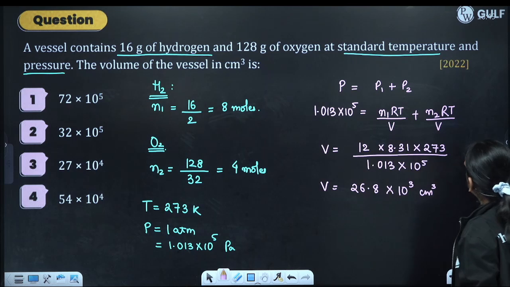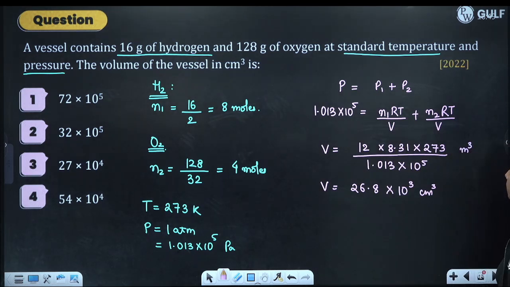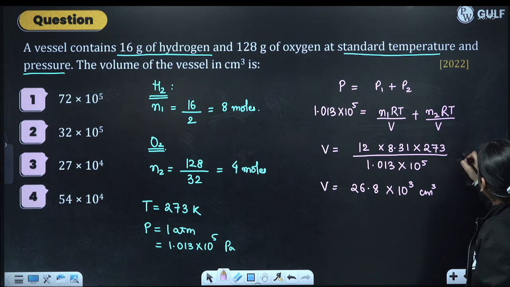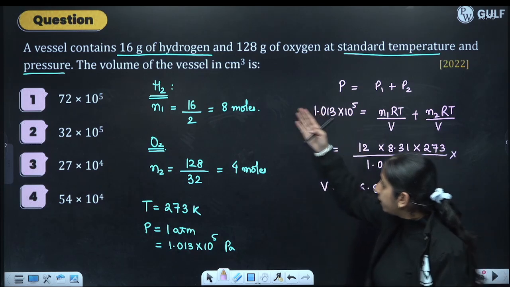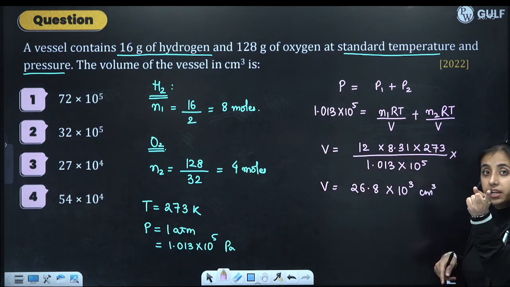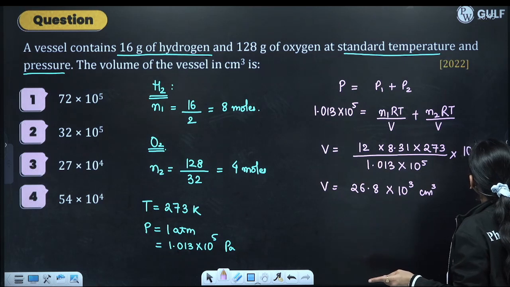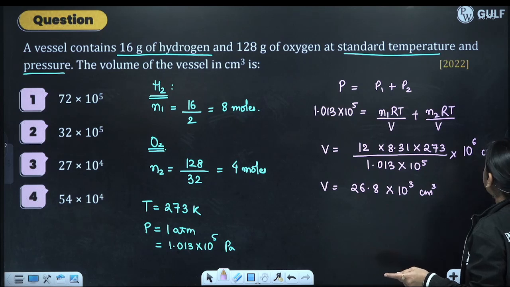Now see, this will come in meter cube, because we have taken everything in SI units, so the volume will come in meter cube. To convert meter cube into centimeter cube, we will multiply it by 10 raised to the power 6.